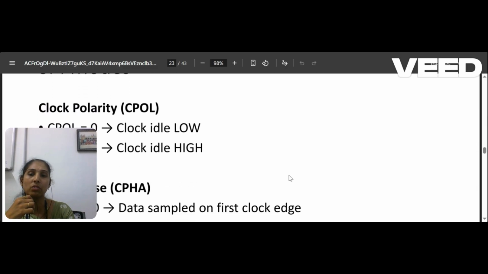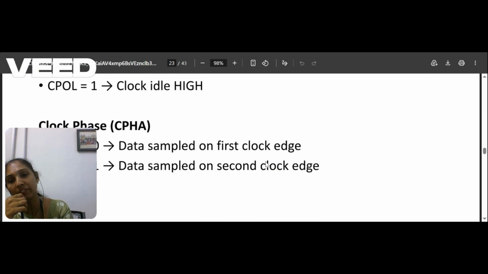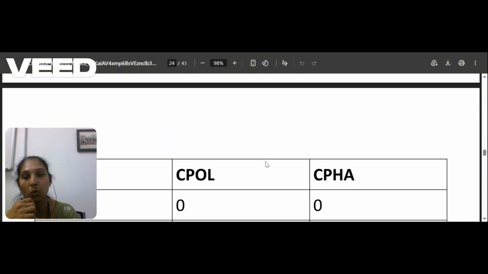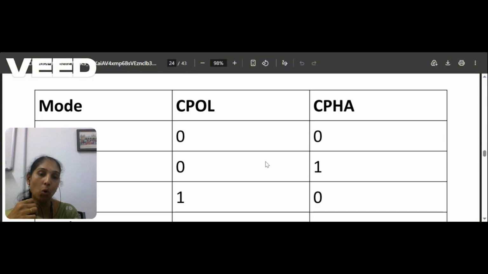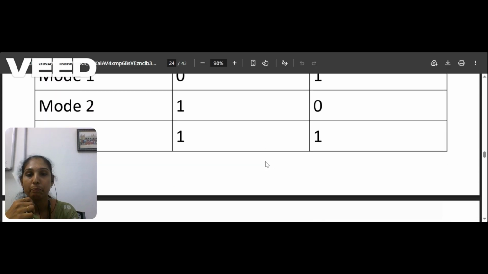So for the mode of operation, you have two settings. One is based on the polarity, another is based on the phase. CPOL equal to 0 means the clock is idle low. CPOL equal to 1 means the clock is idle high. The clock phase, CPHA, decides whether data is sampled on the first clock edge or the second clock edge. That will depend on how you fix your CPOL and CPHA. So this is the mode of communication, in which mode the data and commands are to be transferred.